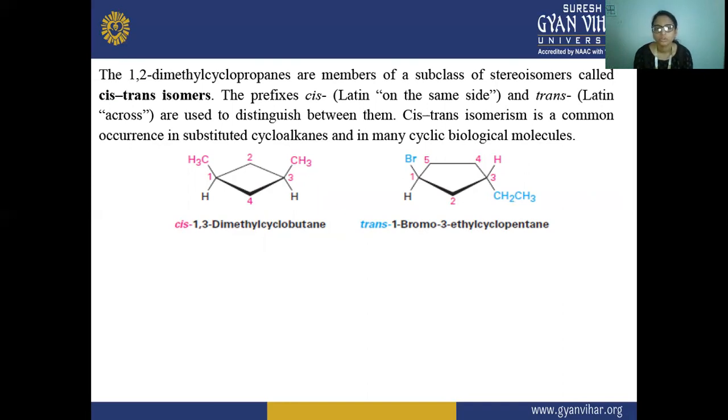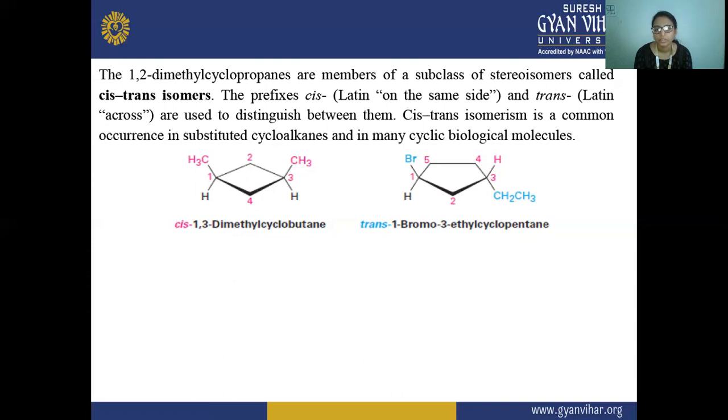So here the 1,2-dimethyl cyclopropanes and these substituted cyclobutanes are members of a subclass of stereoisomerism. The stereoisomerism subclass is known as cis-trans isomerism. The class is stereoisomerism, the geometrical part is cis-trans isomerism. So the substituted cyclobutanes are members of this subclass of stereoisomerism called cis-trans isomerism.